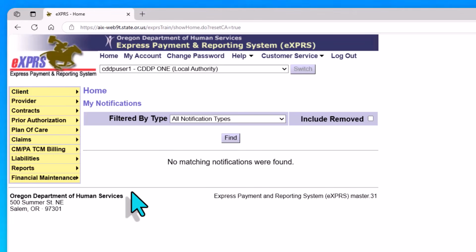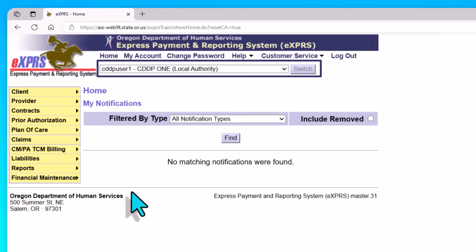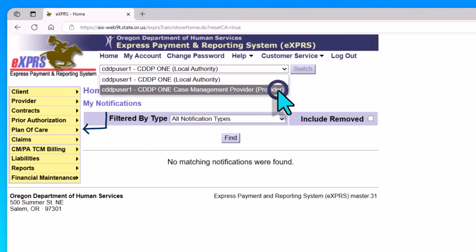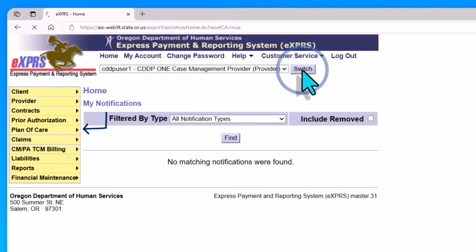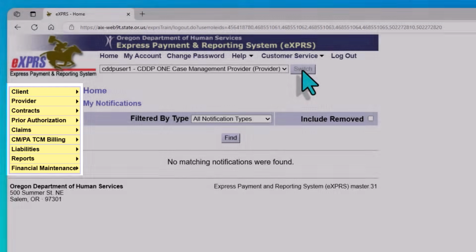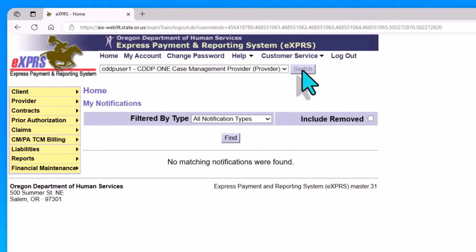Now, one more thing to know is that some users have more than one organization profile and can switch between those profiles using this menu at the top. Here, as a user for this CDDP, I have a local authority role and also a case management provider role. Currently, I'm logged in as the local authority, so I have the option to work in the plan of care. But notice, if I switch to the case management provider role, the plan of care option no longer appears, and that's because this role does not include the permissions to see the plan of care. And this is just one example of how your different roles may give you access to different parts of the system.